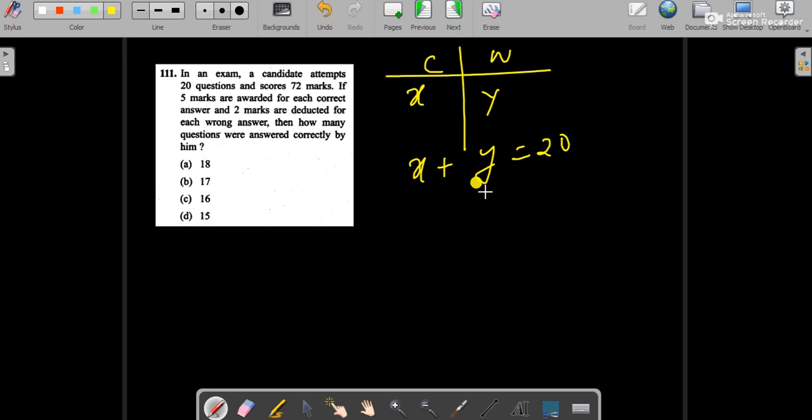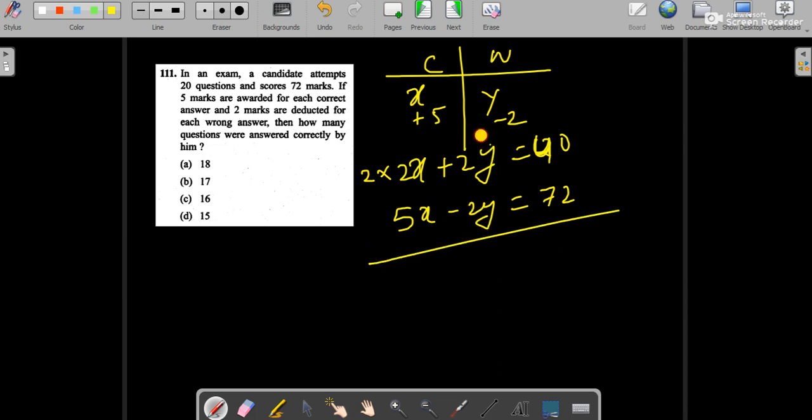If plus 5 marks are awarded for a correct answer and minus 2 marks for a wrong answer, we can write 5x minus 2y equals 72, because the total marks scored is 72. By solving these two equations we can get the answer. Let's multiply the first equation by 2, so it will become 2x plus 2y equals 40.